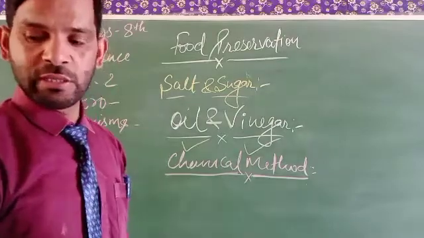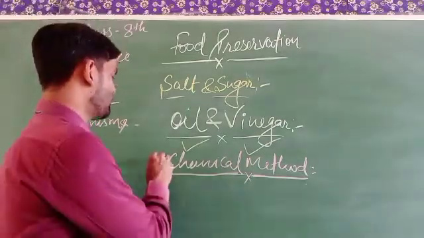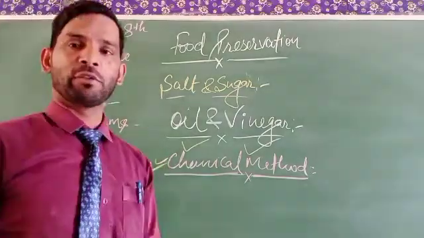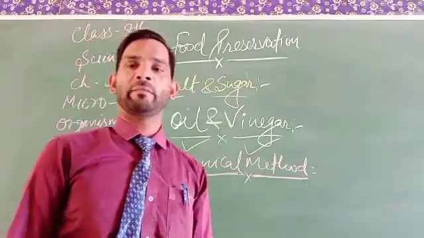So by using these chemical substances, we can also preserve food material well.